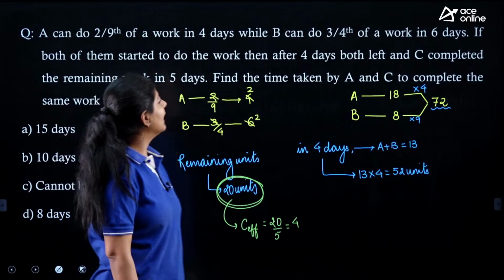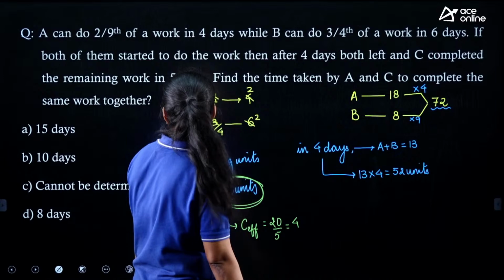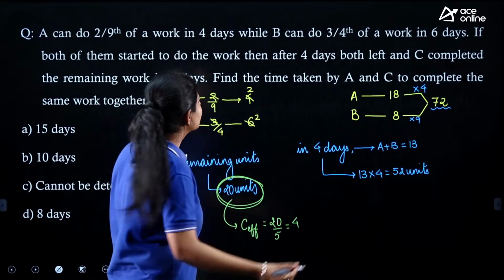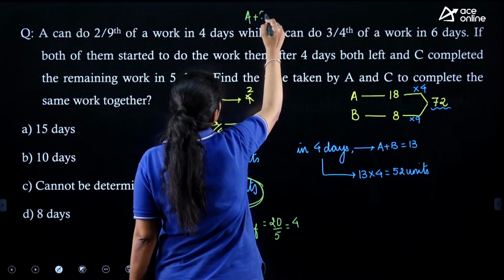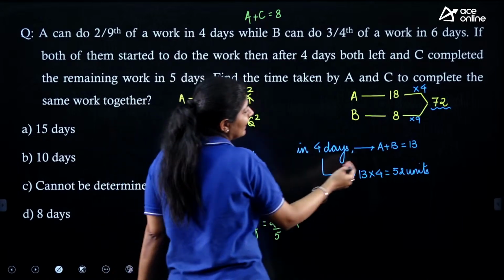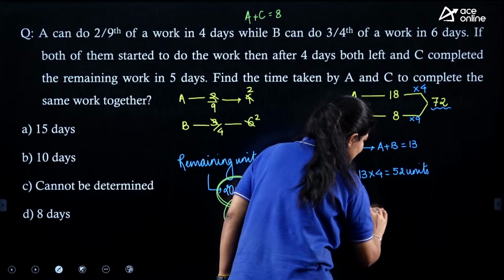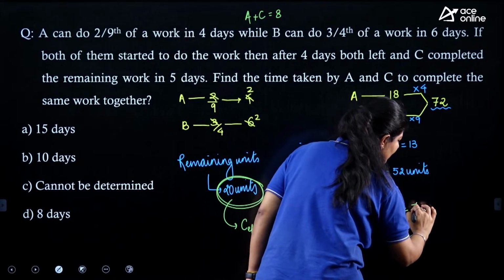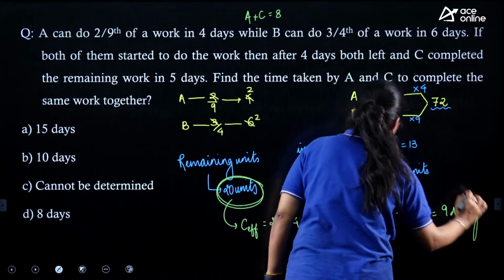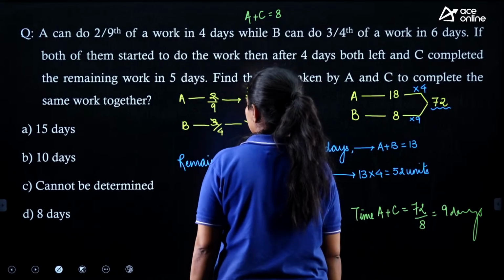Now the question is saying that in such a scenario, we need to find out the time taken by A and C to complete the same work together. So both of them are working again with their efficiency. The combined efficiency of A and C over here is 8, 4 plus 4, right? And how many units of work do they need to complete? 72. So the time taken by A and C together is 72 by 8, and here we are getting our answer as 9 days, which is not available in the options.